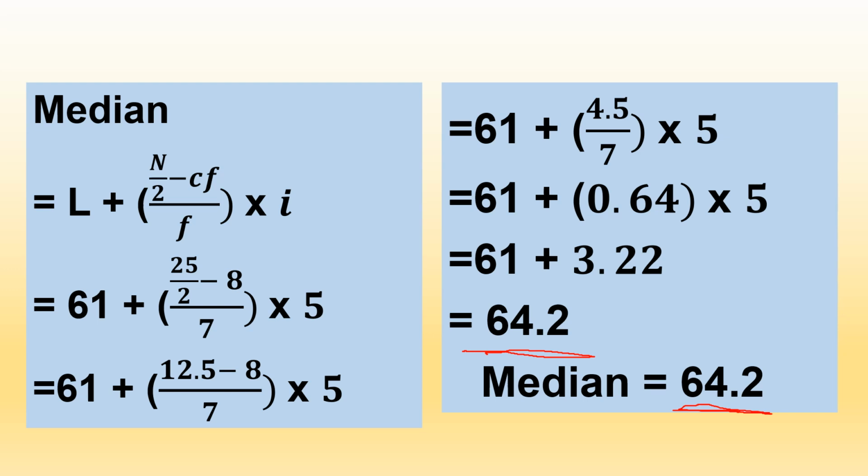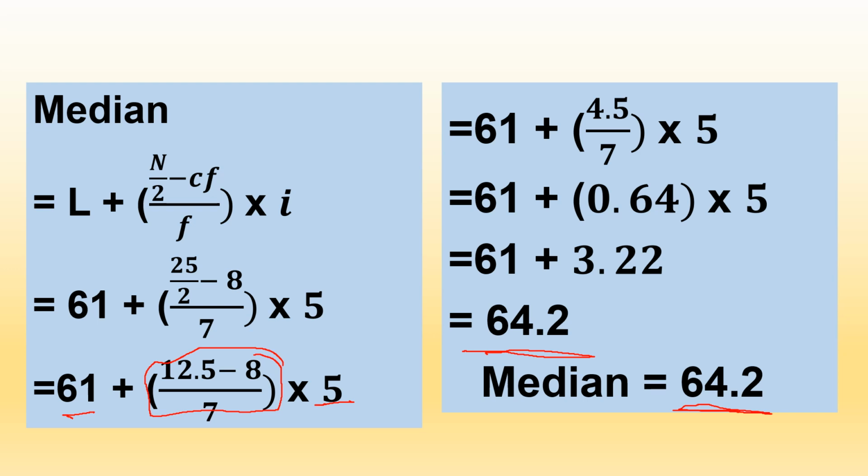While calculating median, you should follow the mathematical rule. That is, first solve the middle position, then multiply with 5, finally add with the 61. So here the values come: 61 plus (25 by 2 minus 8) divided by 7 into 5. So first you solve the mid position. This one we solve first, then multiply by 5, finally add the 61.